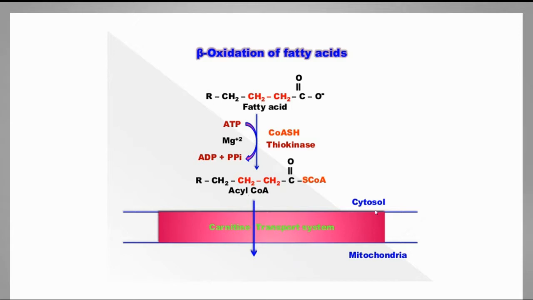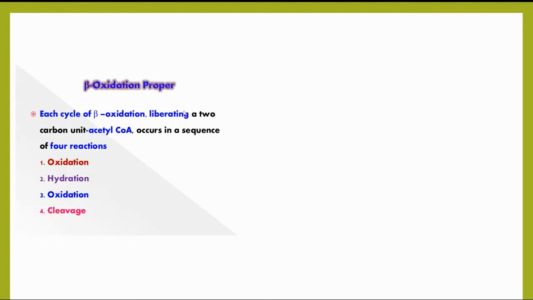The acyl CoA in the cytosol should enter the mitochondria to carry out the beta oxidation, by the transport system known as the carnitine transport system. Okay, now the acyl CoA enters the mitochondria from the cytosol to carry out the beta oxidation proper.